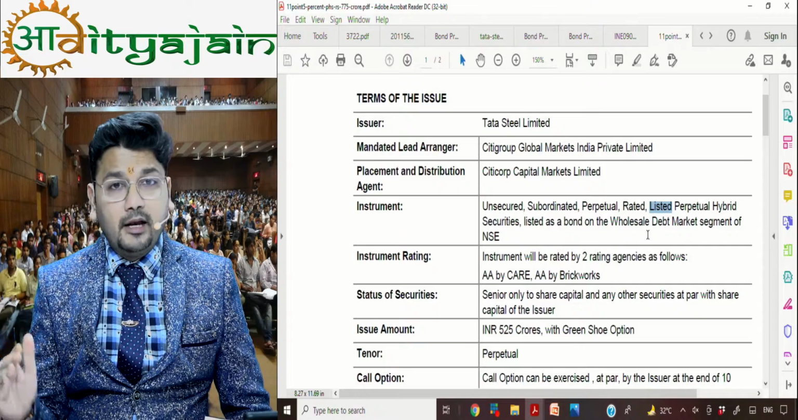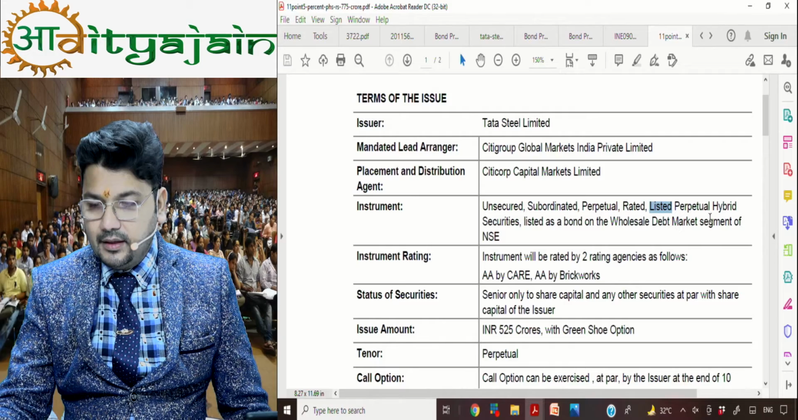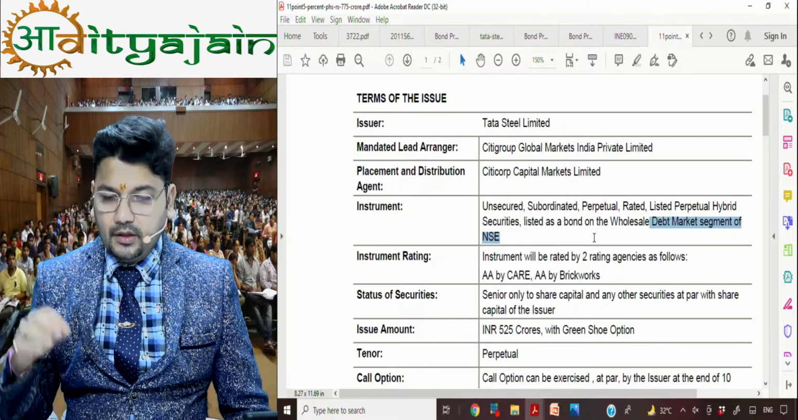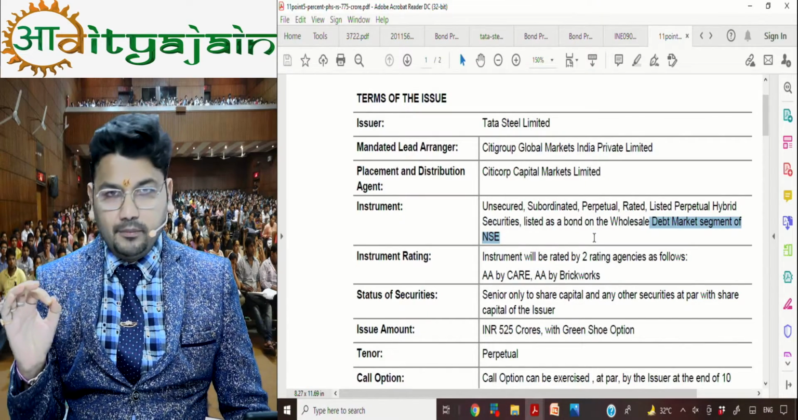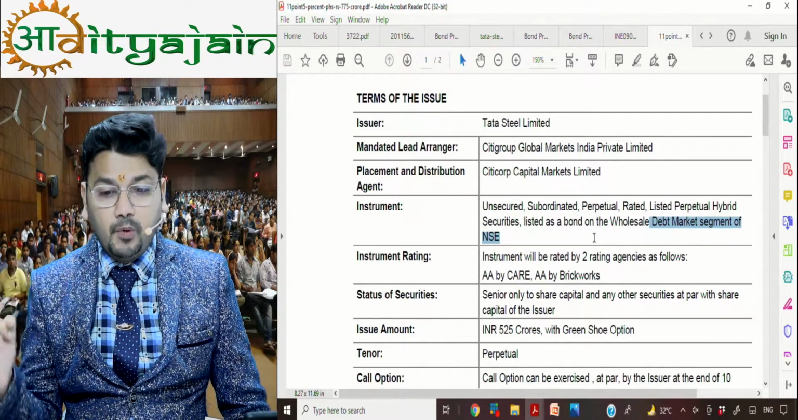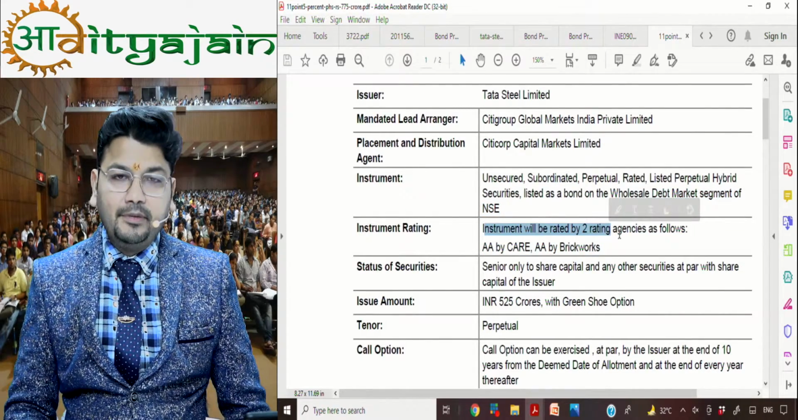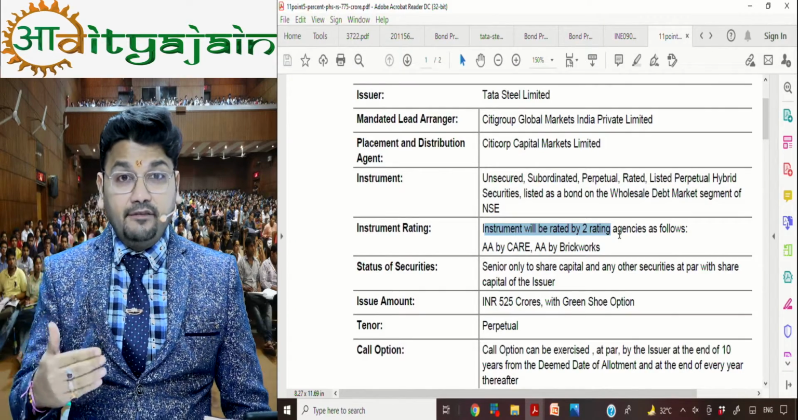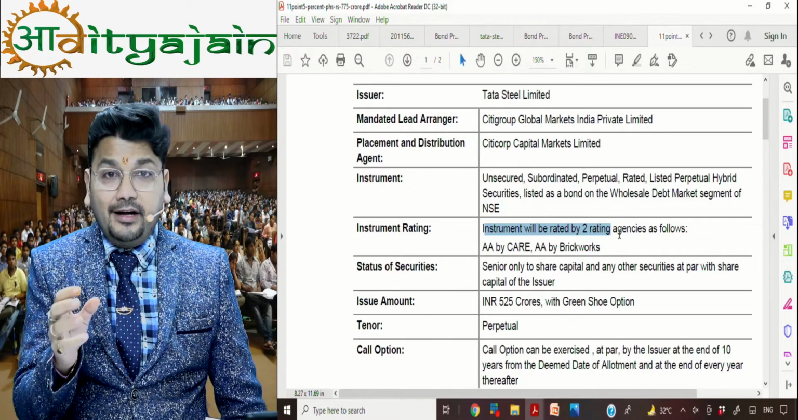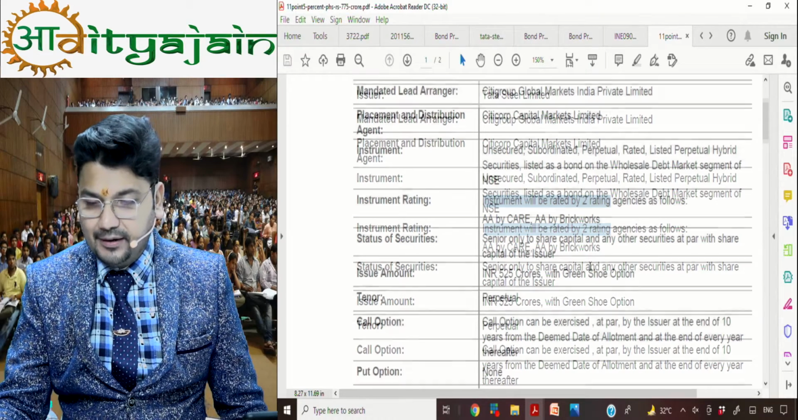You can buy and sell bonds just like you buy and sell shares. Debt market segment of NSE, so it is listed on NSE. One thing we have taken from this word, perpetual, and we have already covered perpetual bonds. Rating: these instruments are rated, meaning credit rating agencies give these instruments ratings like AA, AA plus. Credit rating questions will also come in the bond valuation chapter.